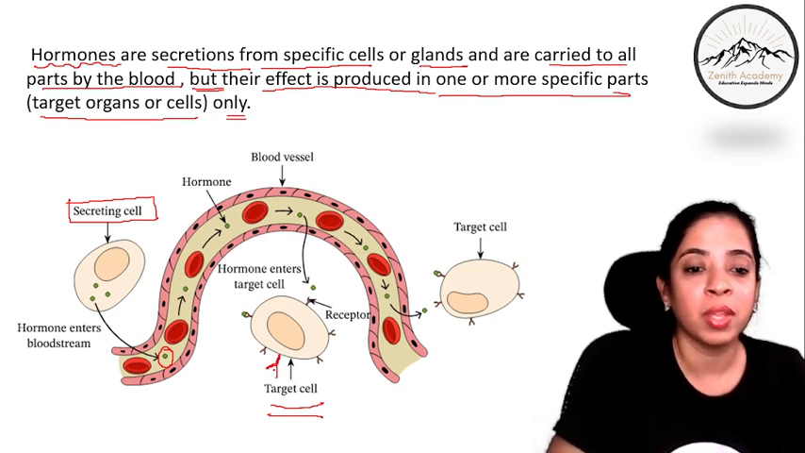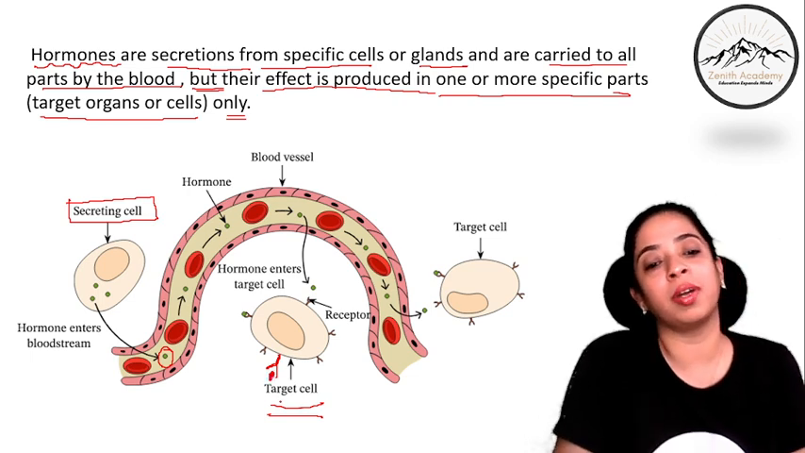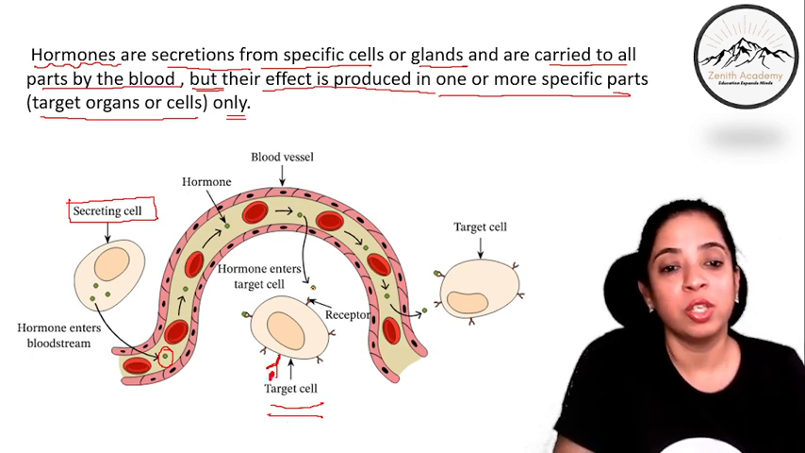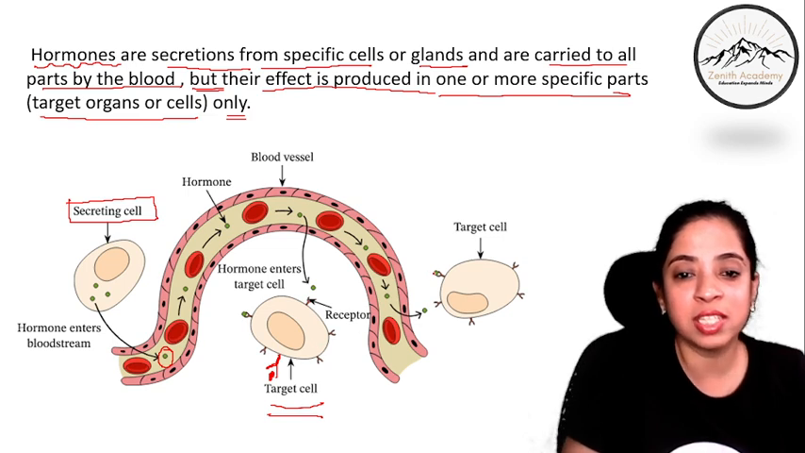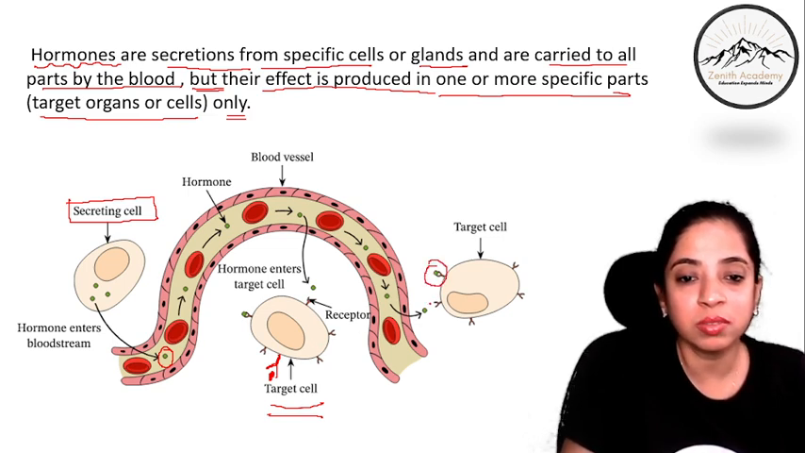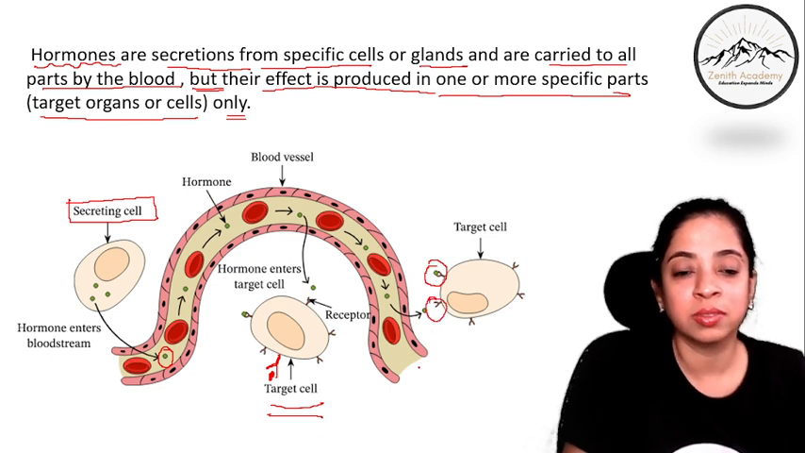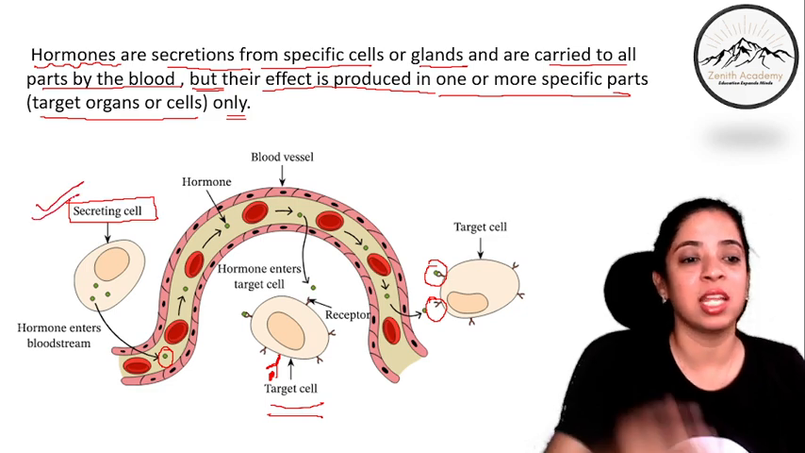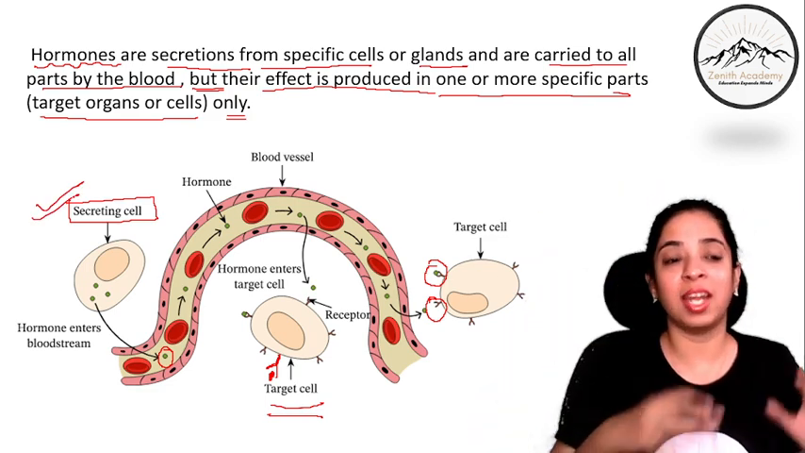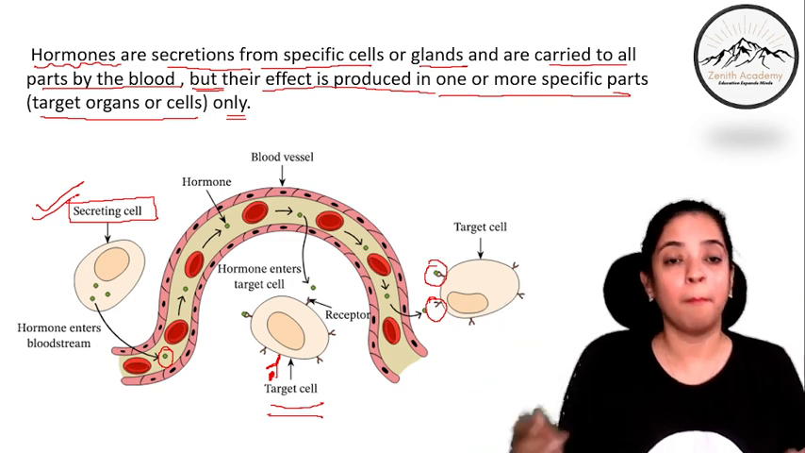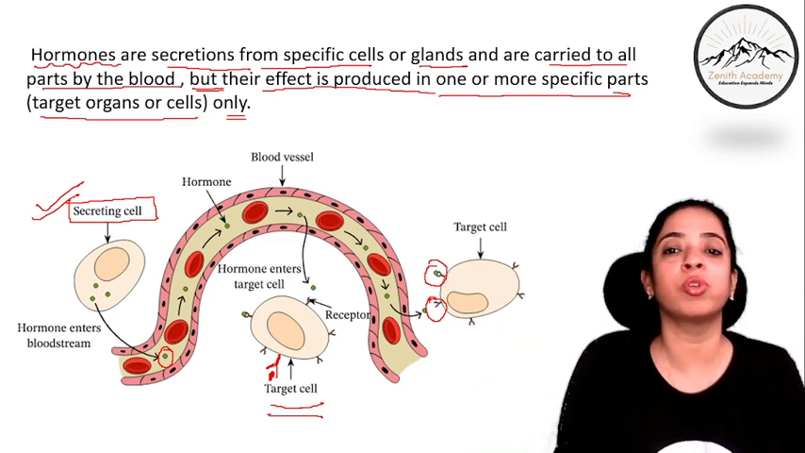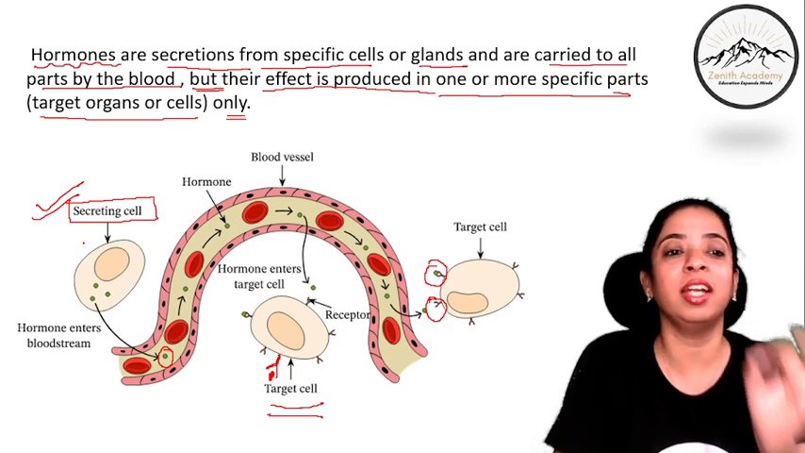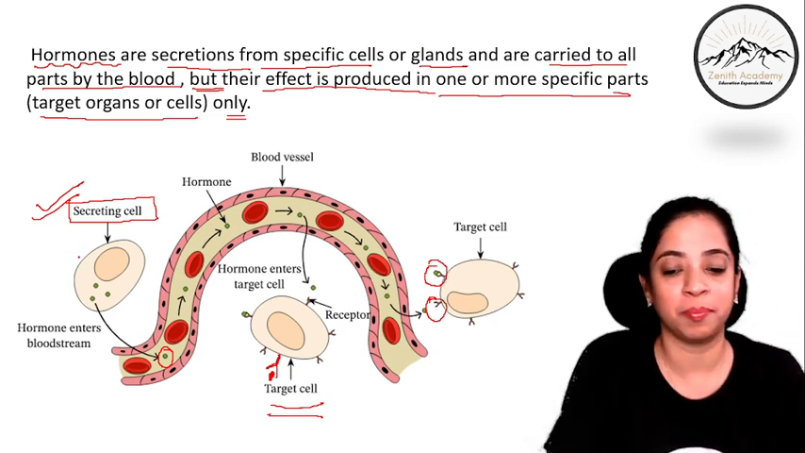Now the target cell has this type of shape. These are called receptors. So a particular hormone will fit into a particular receptor of a particular target cell only, right? You can see here it is going and fitting into this. So hormones are secreted from specific cells or glands. They are poured into the bloodstream. They are taken to different parts by blood, but their effect is produced in one or more specific parts known as target organs or target cells only.